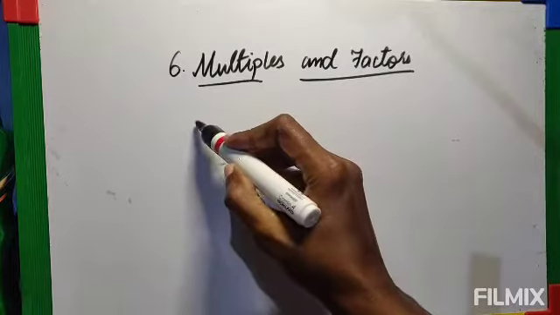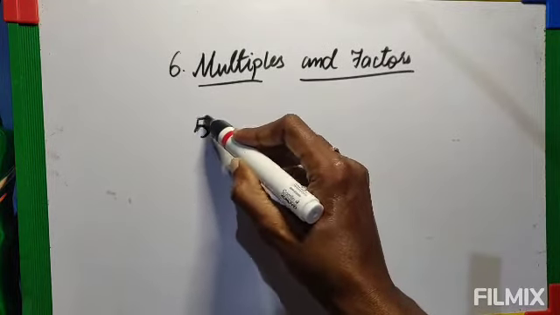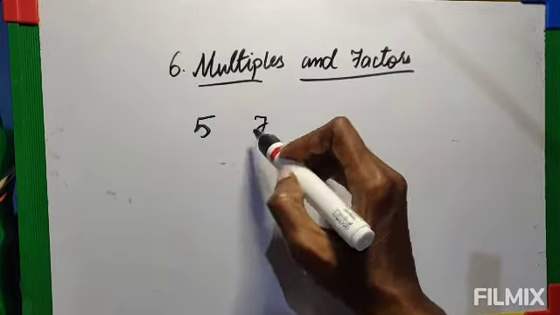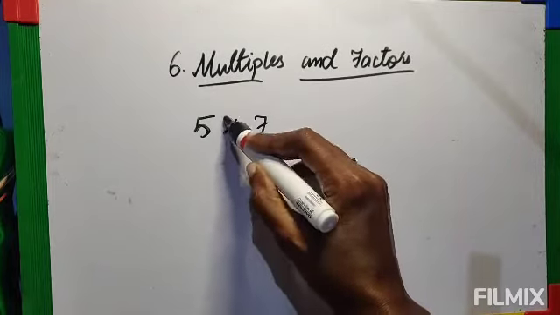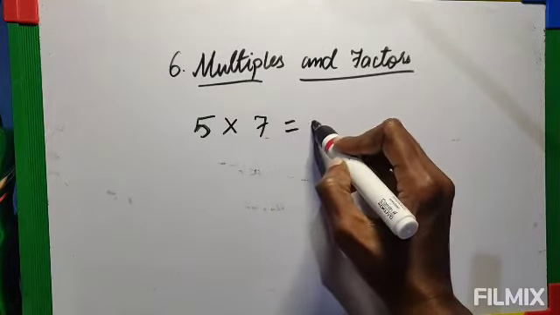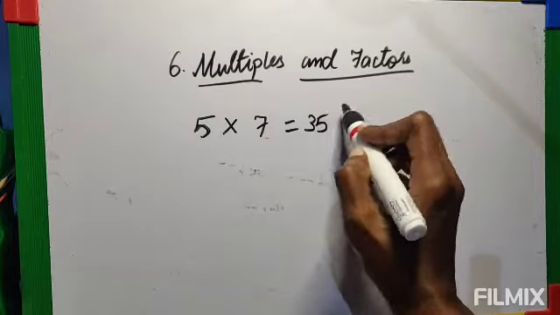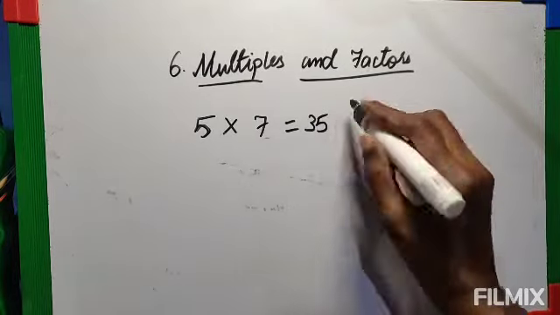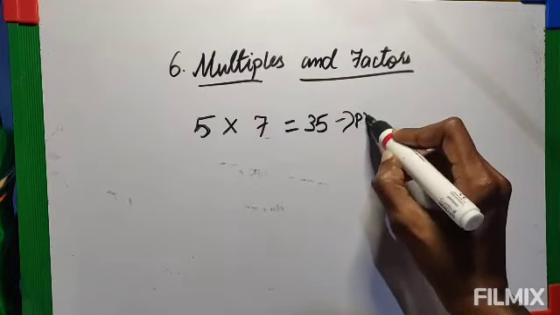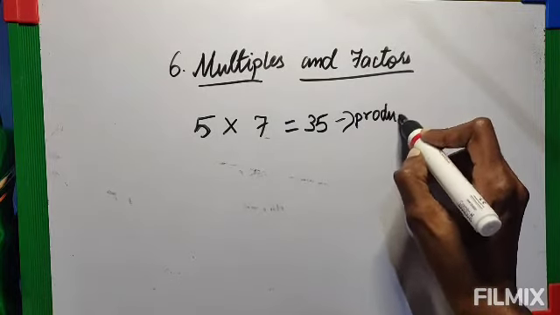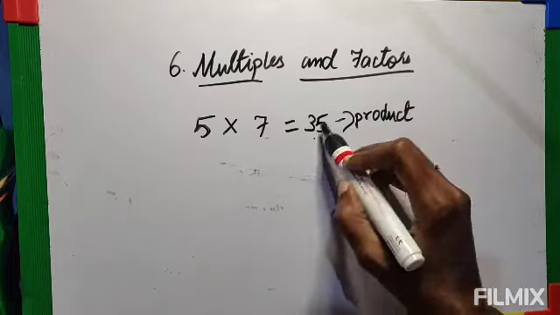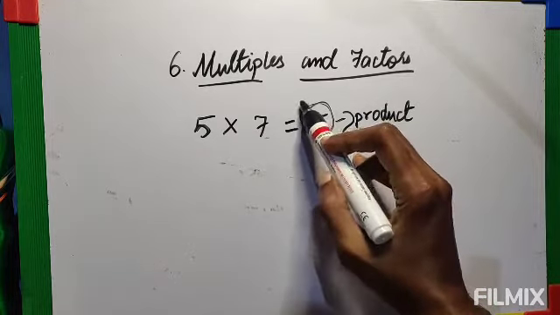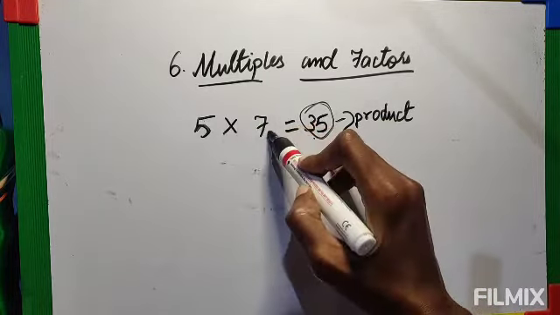Now let's take two numbers. I am taking 5 and 7, and I am multiplying these two numbers. 5 7s are 35. When you multiply 5 and 7, you get the product 35. So 35 is the product. To get this product, we have to multiply the numbers 5 and 7.